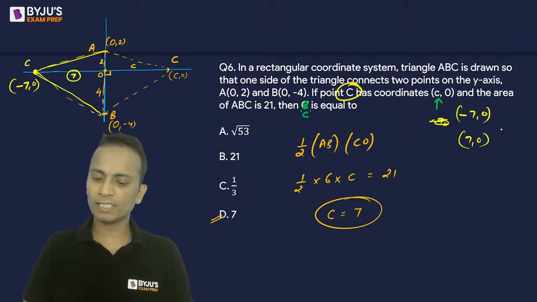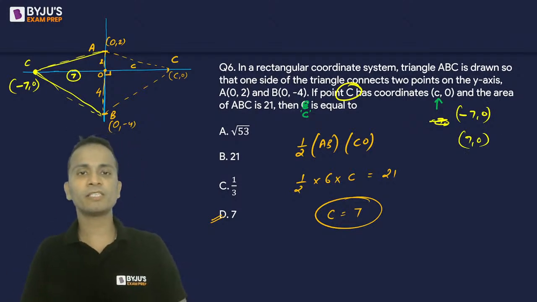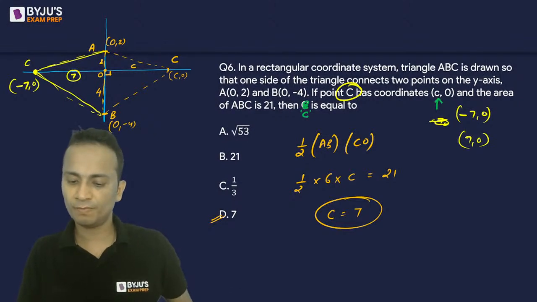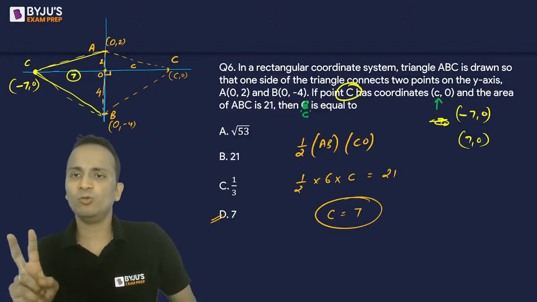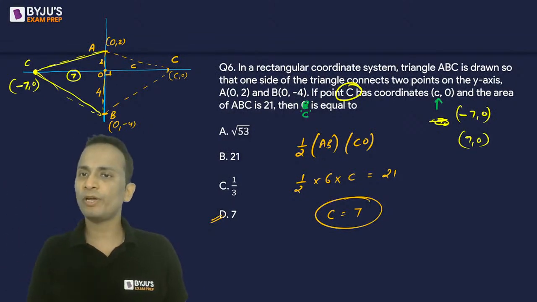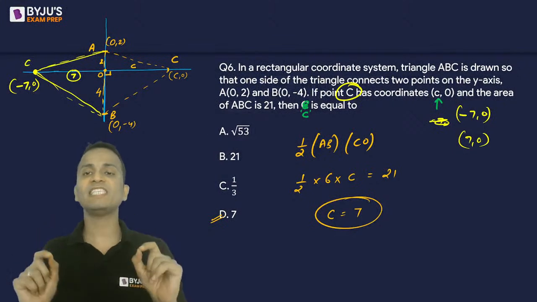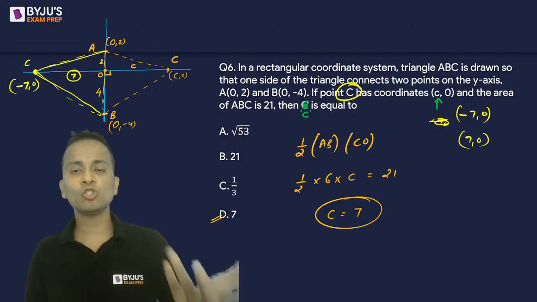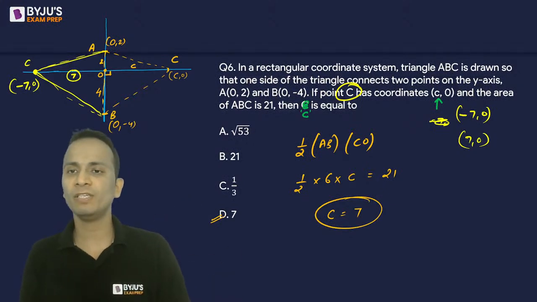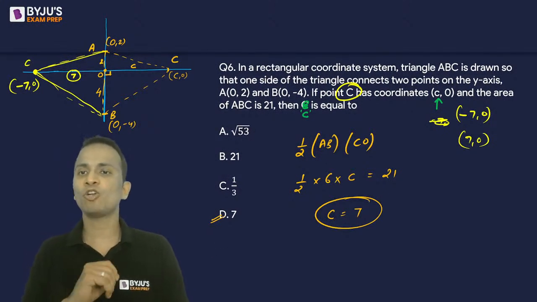And in both cases, the area of the triangle will be 21. Shrikant, yes, there will be multiple values, but there will not be more than two values. Because coordinates of point C are C, 0, so point C has to lie on the x-axis. So other than these two values, +7 or -7, there cannot be any other value of C.